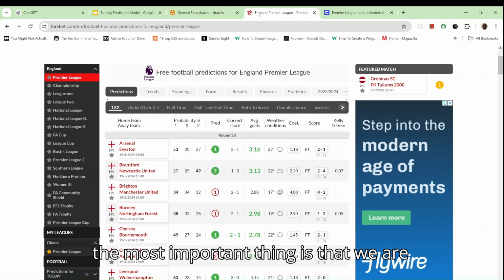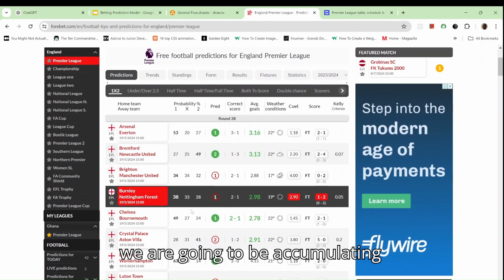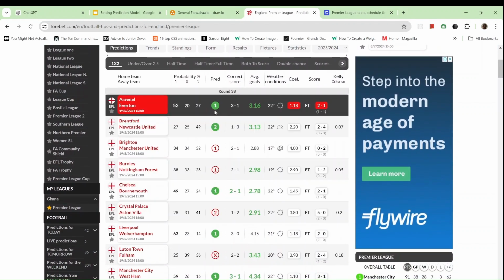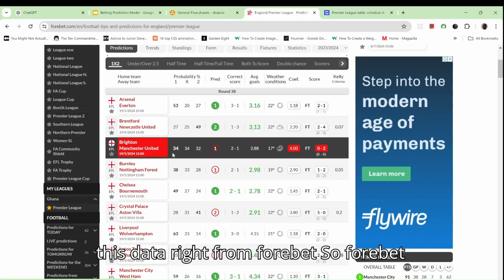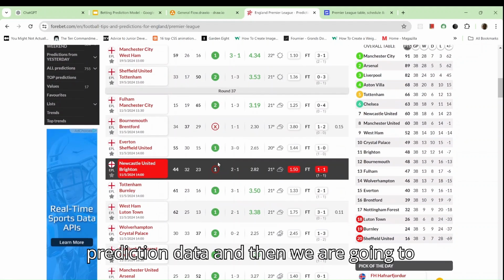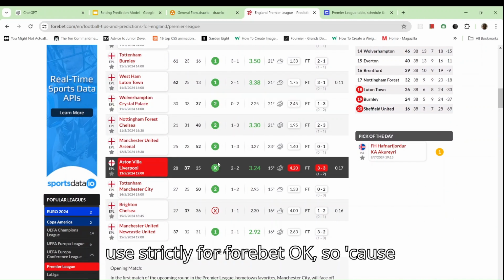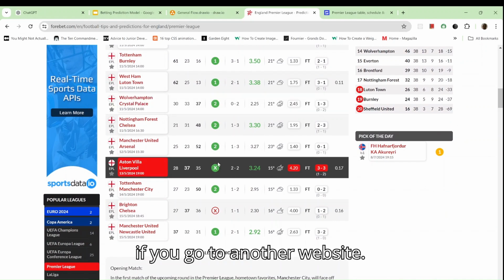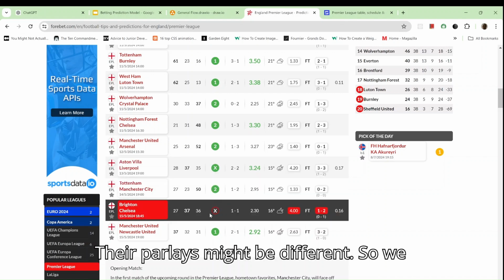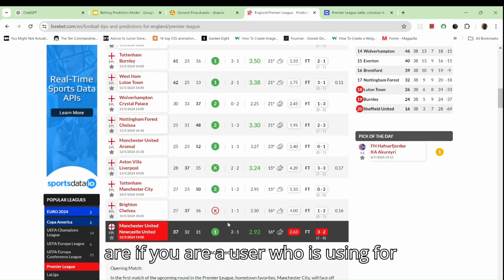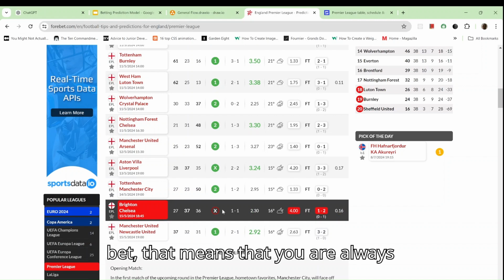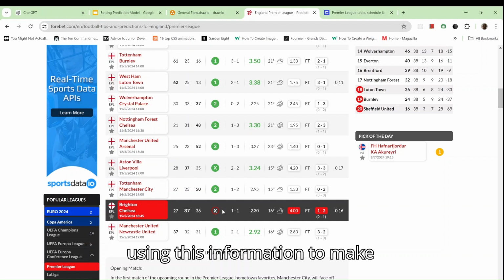The most important thing is that we are going to be accumulating this data from Forebet. Forebet has prediction data, and it's strictly for Forebet, because if we go to another website, their parlays might be different. So if you are a user who is using Forebet, then it means that you are always using this information to make predictions.